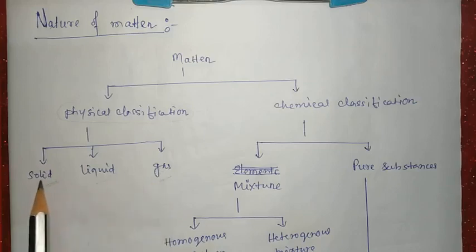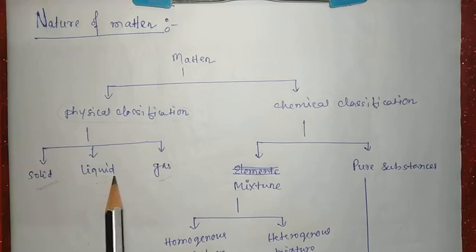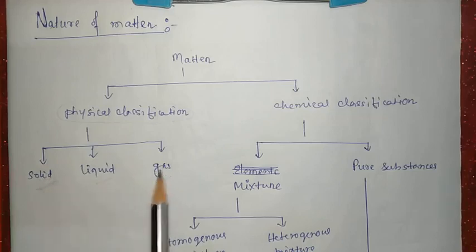Solids have definite shape and definite volume, but liquids have definite volume but no definite shape. Gases have neither definite volume nor definite shape. So these are the basic differences between solid, liquid and gas.